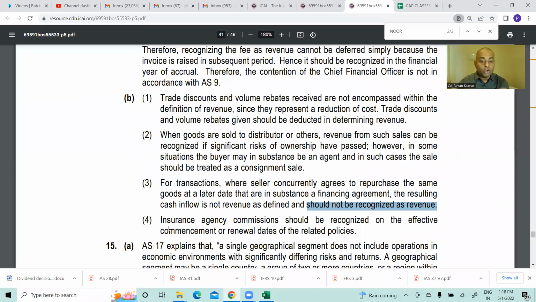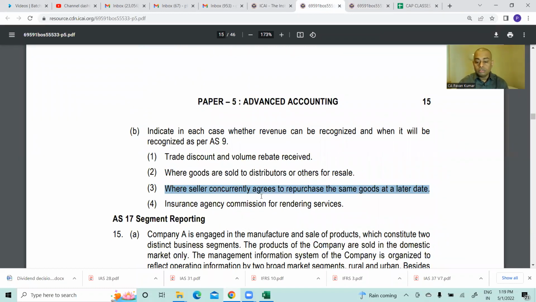Guys, all of you, please let me know. Do you understand this third point? All of you, please let me know. You understand this third point?